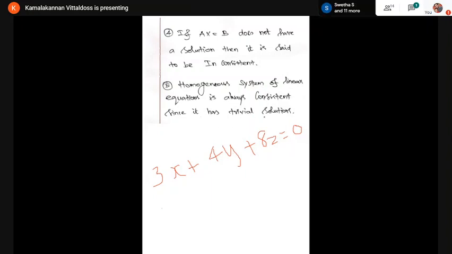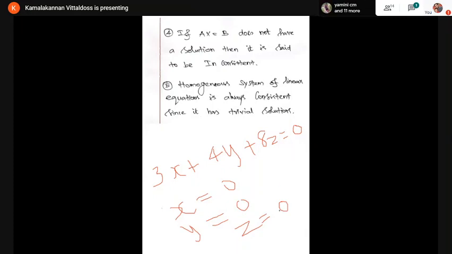See, here I'm given since it has a trivial solution. What is the meaning of trivial solution? Trivial solution is nothing but x is equal to 0, y is equal to 0, and z is equal to 0. If you substitute x equals 0, y equals 0, z equals 0 in the above equation, it is always satisfied. 0 is equal to 0. This equation is satisfied. Therefore, it is a solution.